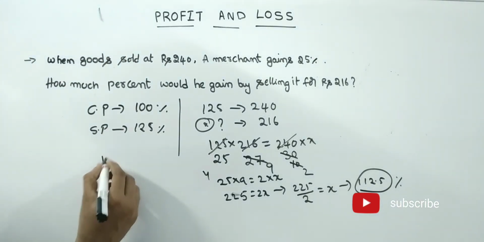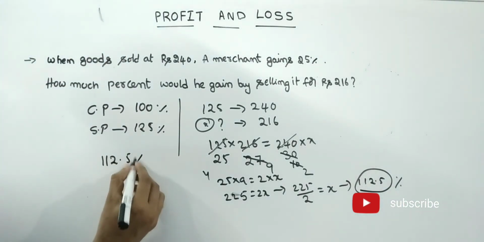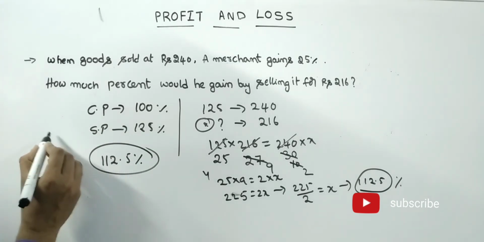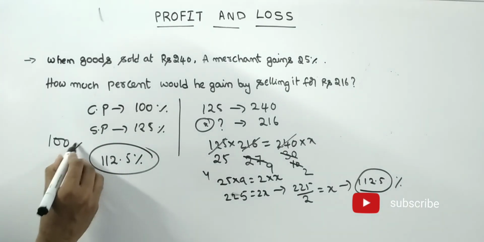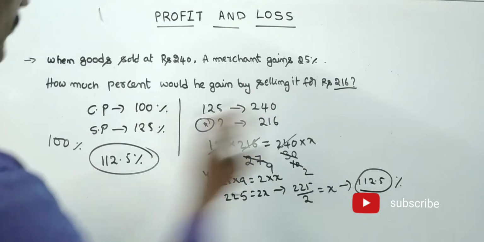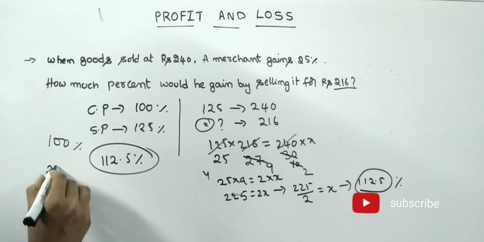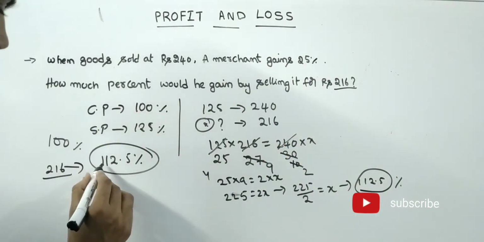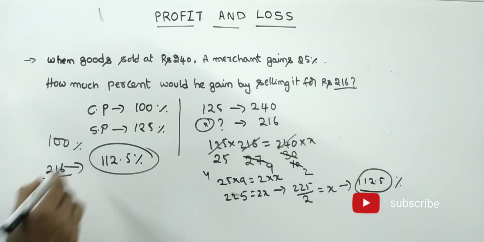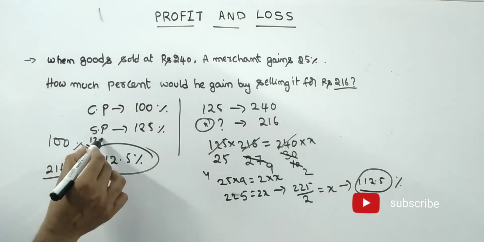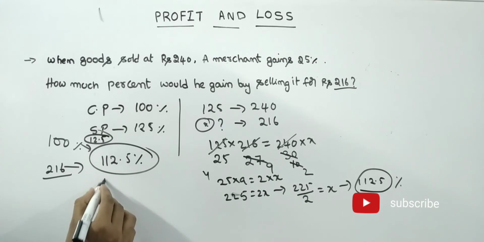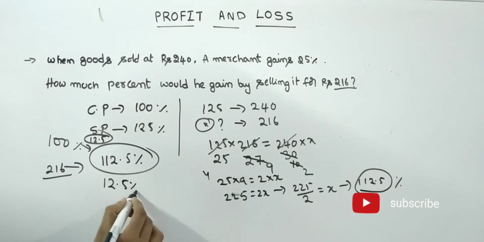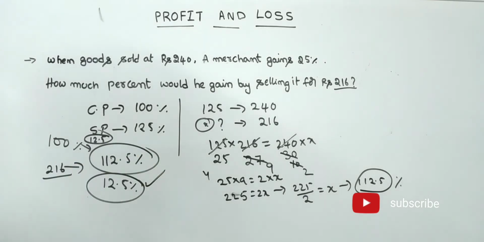112.5 percentage. See friends, actual cost price is 100 percentage. If he sold it for 216, that means 112.5 percentage. That means what is the difference here? 12.5 percentage. So he got the profit of 12.5 percentage.